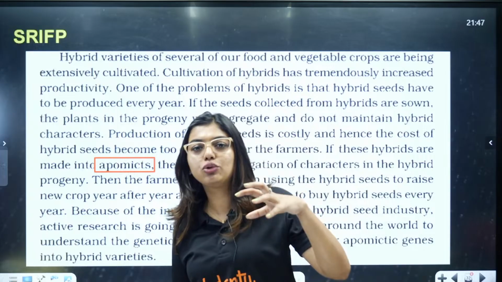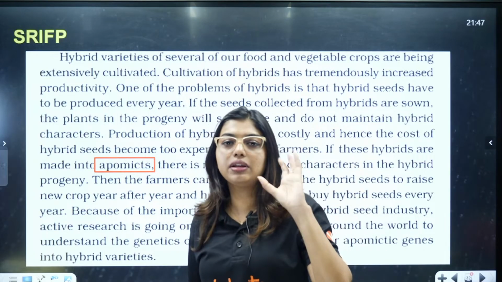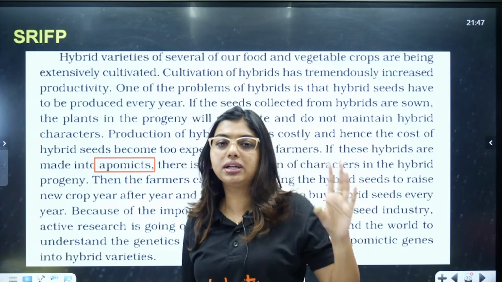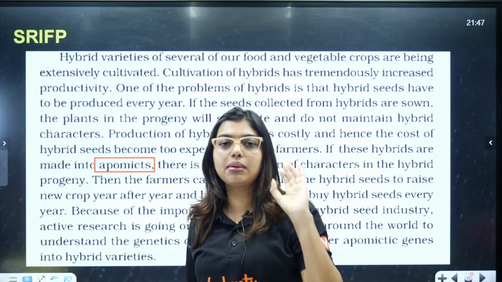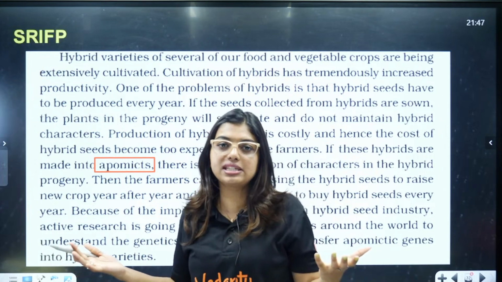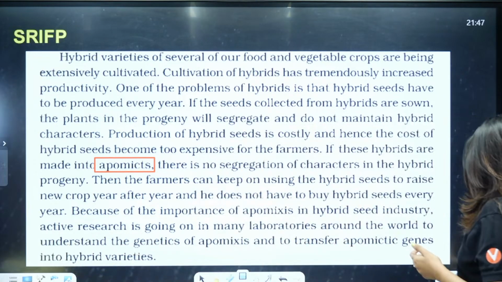So, if we directly manipulate the gene, like how we do in transgenic animals, biotechnology, recombinant DNA technology. If we do the same, putting apomictic genes directly into the hybrid variety, then we do not even have to think about the seeds. Okay, that is what they are trying to say here.